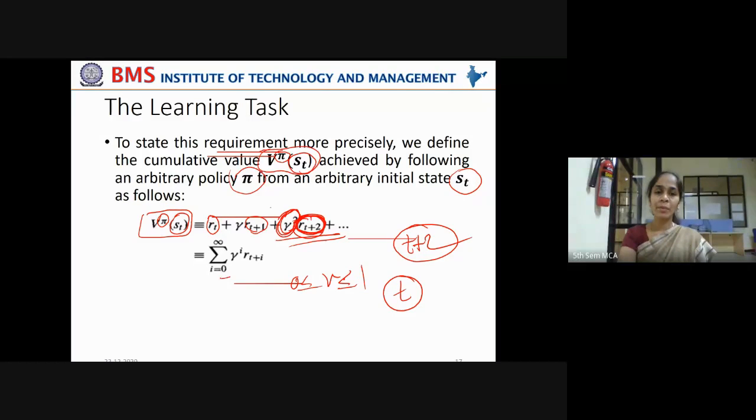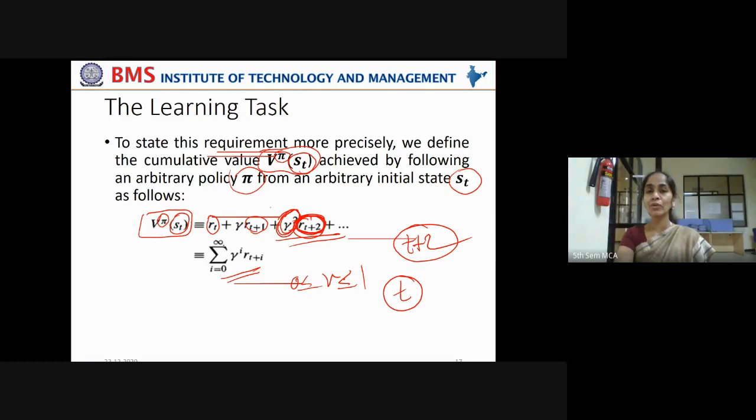Okay, that can be mathematically represented as the summation over all values of i from 0 to infinity. I from 0 to infinity means you can take time steps 1, 2, 3 and so on. Immediate time is t, next is t plus 1, next is t plus 2, like that.